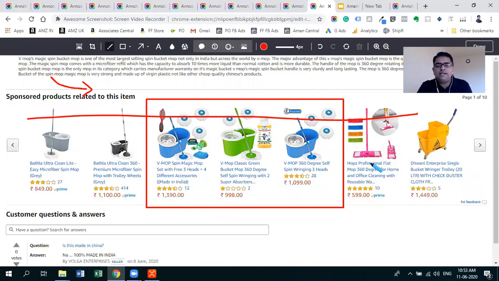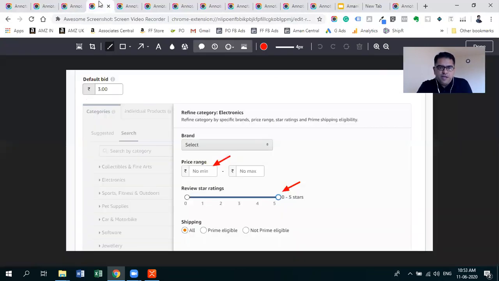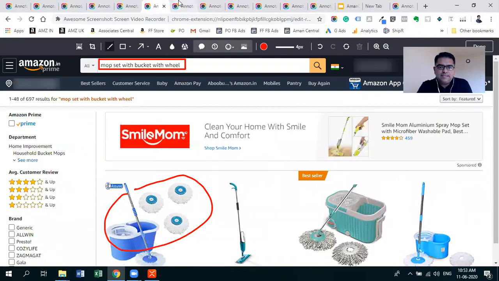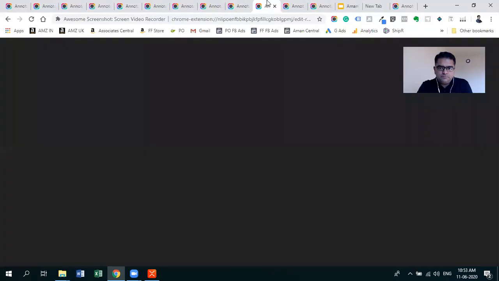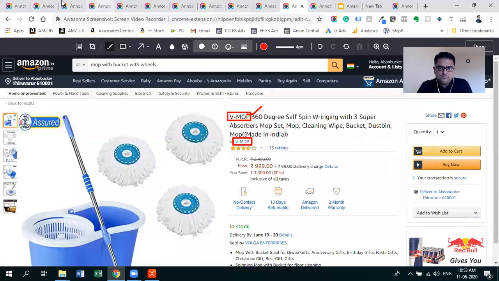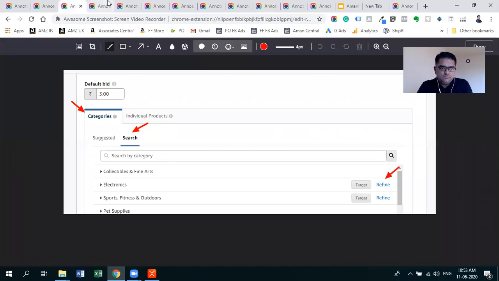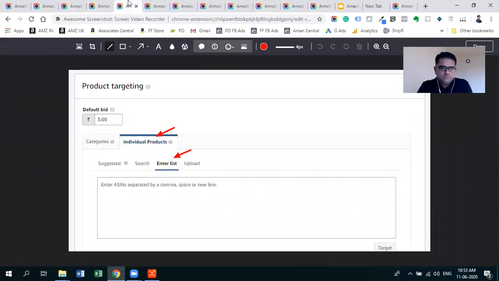If you have more products or variations related to your product, you can do a product campaign. In this place, you create a separate campaign as defense campaign and enter all your own ASINs here, and you can increase your bid.